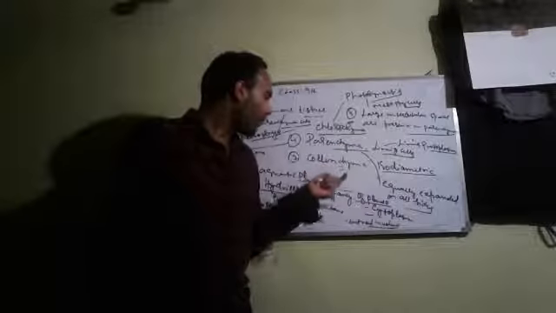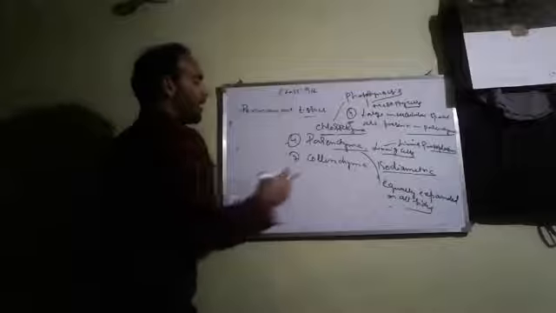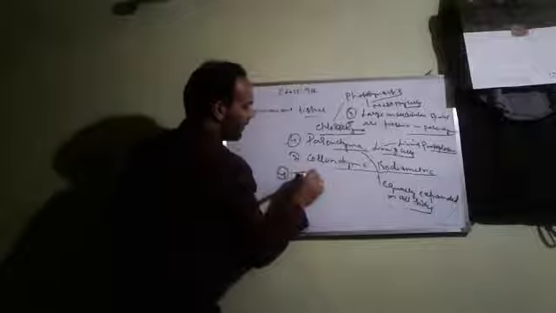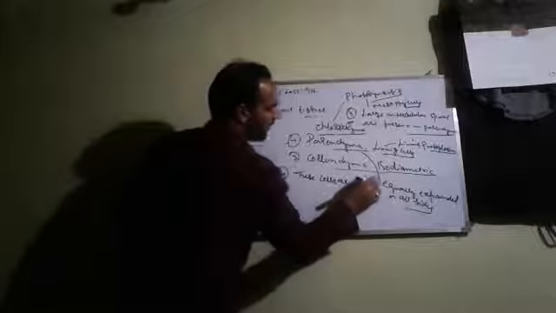Now we will discuss collenchyma, the second one. Characteristics of collenchymatic tissue. First characteristic is that these cells are also living.